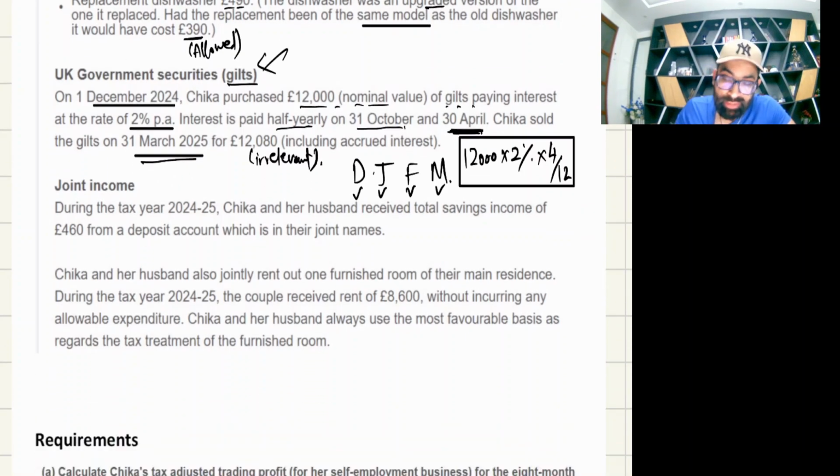Now jointly held income. Yes, excellent topic. Husband and wife. If you remember my lectures, whenever there is a jointly held account or jointly held property, and the examiner is silent, then always it will be distributed 50-50. Remember, for tax purposes.